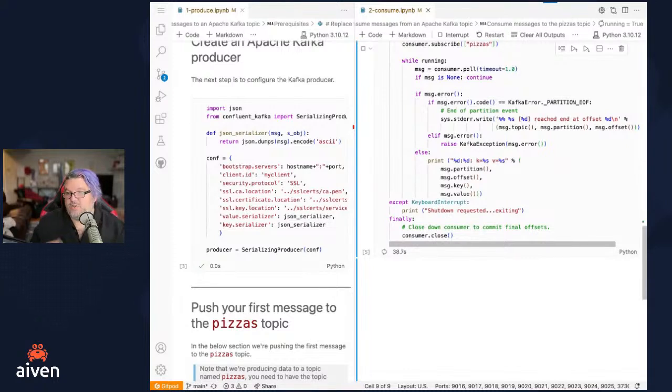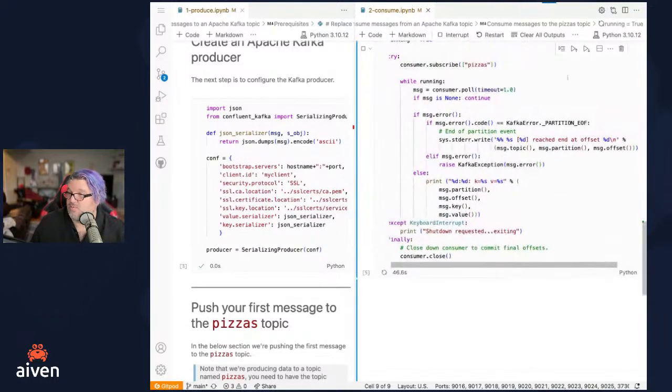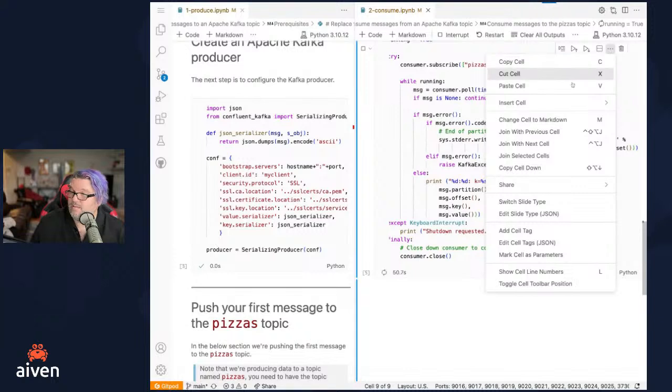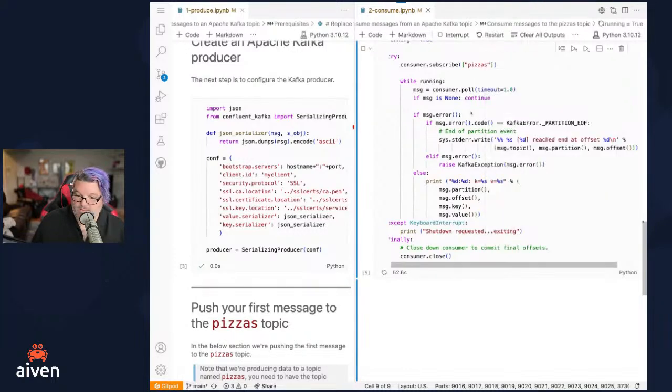Yes, and this continues to run until we interrupt it. Like I said, it's looking for a keyboard interrupt, if I'm remembering how.